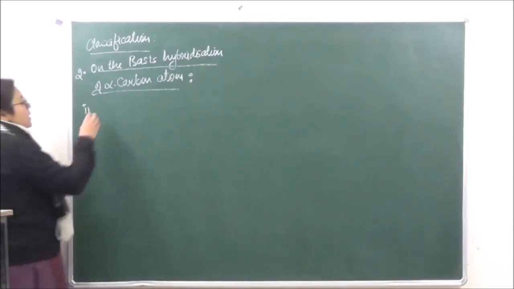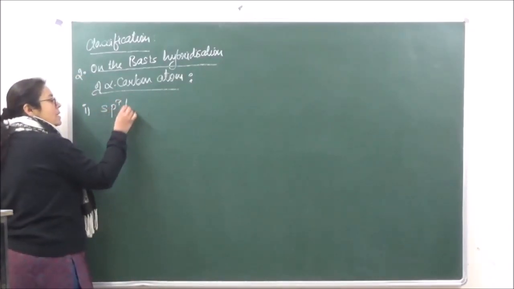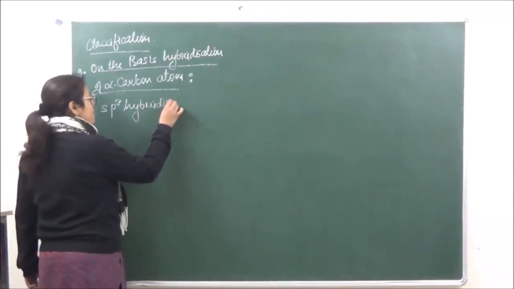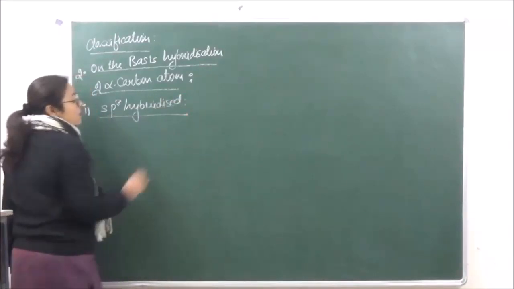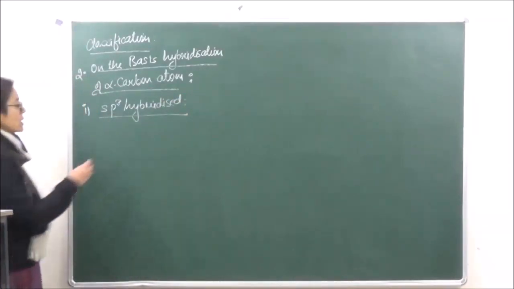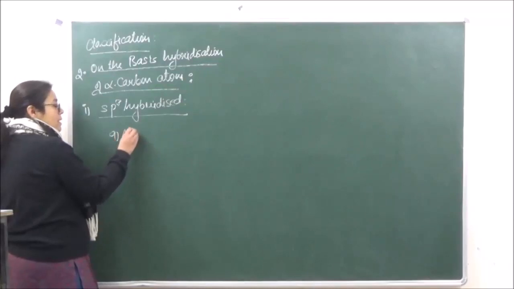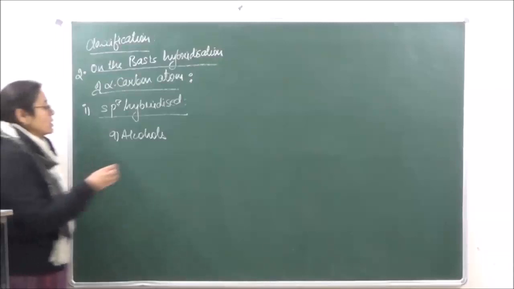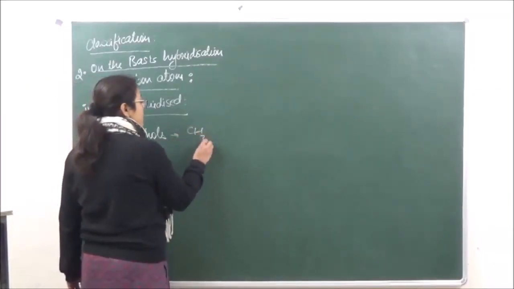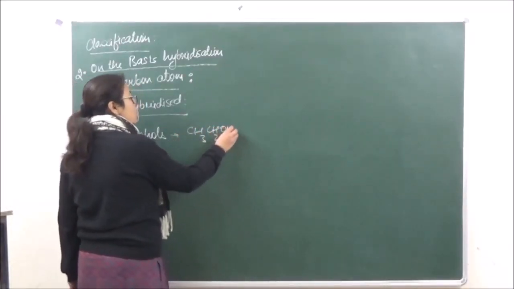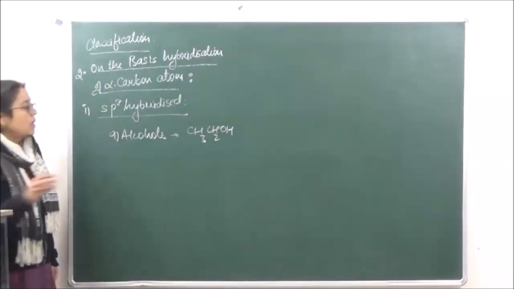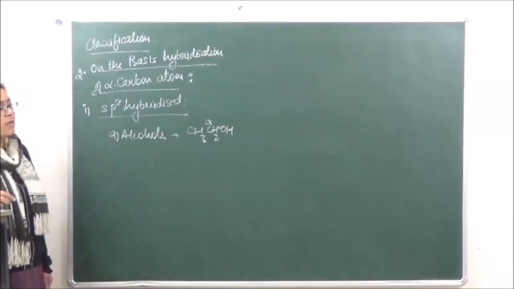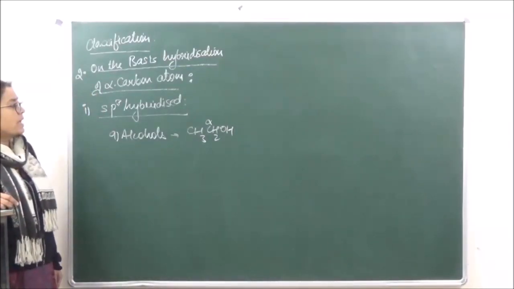Number 1, if the alpha carbon atom is sp3 hybridized, we get the normal alcohols. They are known as alcohols. A simple example is ethyl alcohol. This is the alpha carbon atom, and it is sp3 hybridized. So these are known as alcohols.